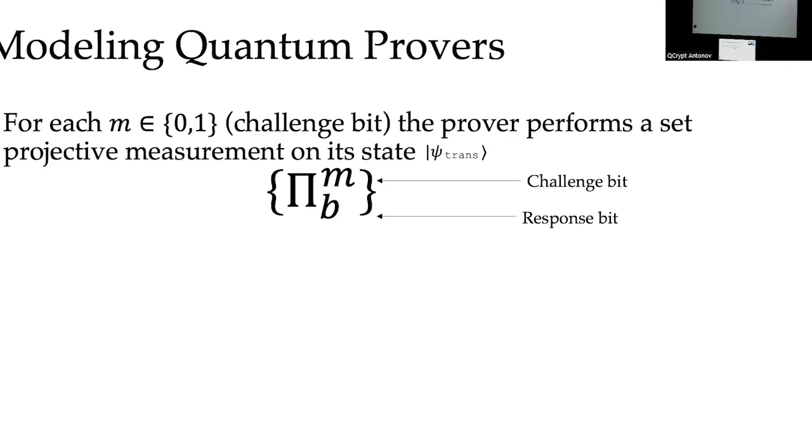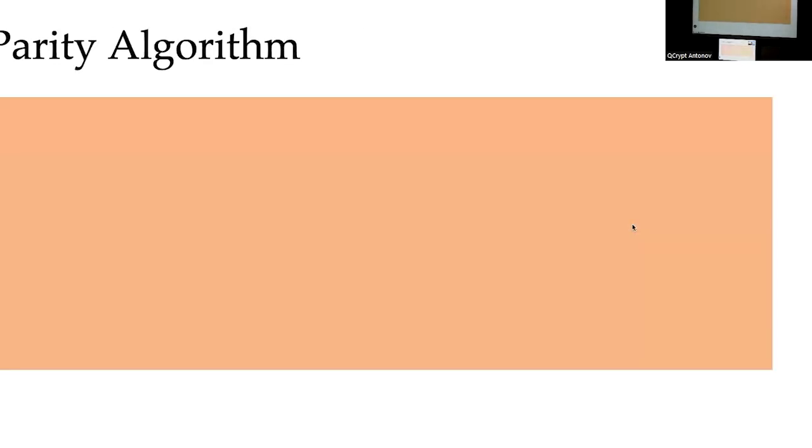To answer this question, we model our quantum computers using a set of projective measurements, which the quantum computer performs on its state psi of transcript. These measurements are denoted pi b,m, where b, I'll remind you, is the response bit and m is the challenge bit.